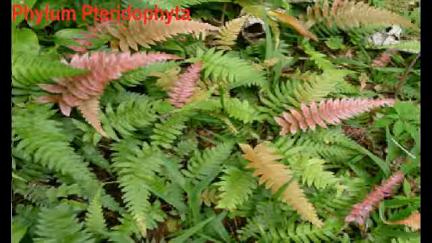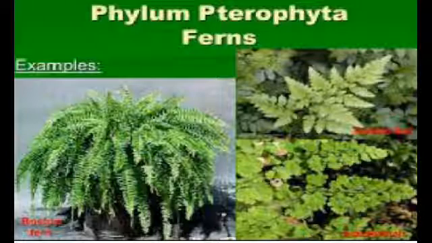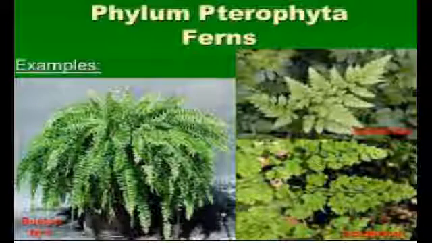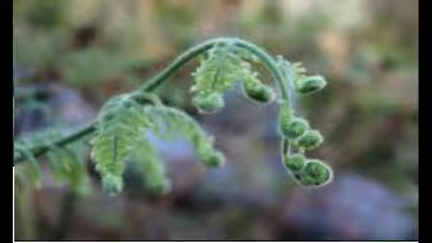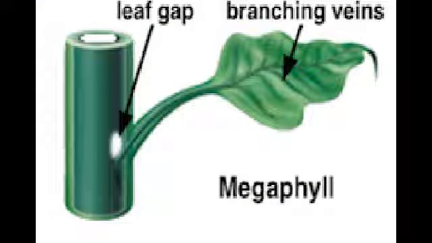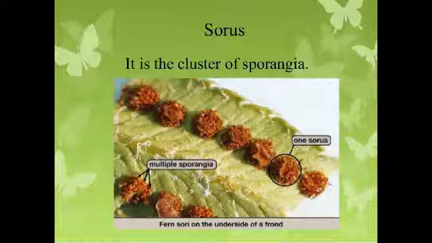Phylum 2. Phylum Pteridophyta. This is a highly diverse phylum. They include whisk ferns, horsetails, and true ferns. They have leaves called fronds containing complex branching veins called megaphylls, except whisk ferns don't have leaves or roots, so they have rhizoids instead. Sporangia are located on the underside of leaves in clusters called sori.